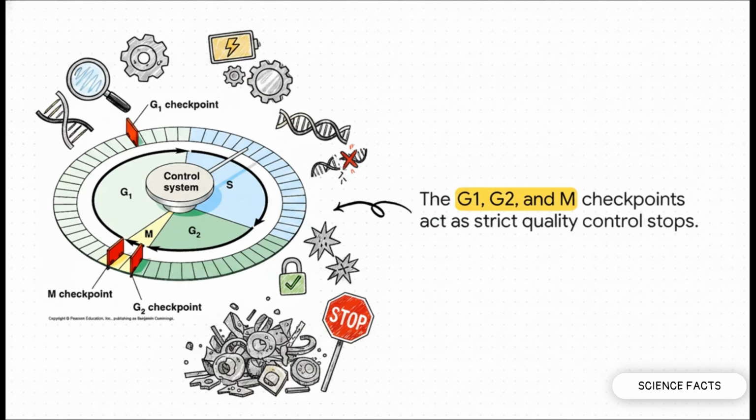These cyclin-CDK complexes are literally what power the cell through its checkpoints. The G1 checkpoint is asking, hey, are we ready for DNA replication? Then the G2 checkpoint acts as a super strict quality control stop, checking for any DNA damage before allowing division. Finally, the M checkpoint ensures all the spindle fibers are properly connected. If conditions aren't absolutely perfect at any of these stops, the whole process gets assessed and halted.